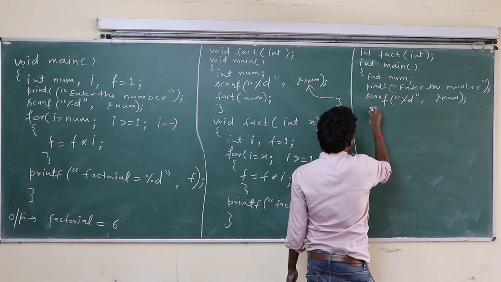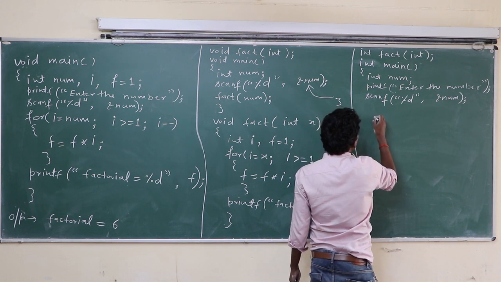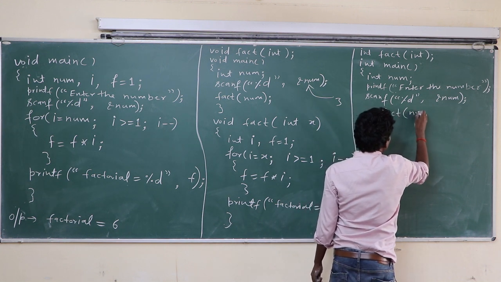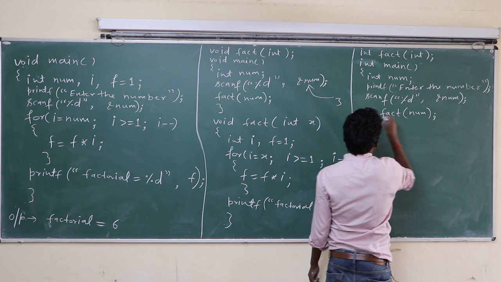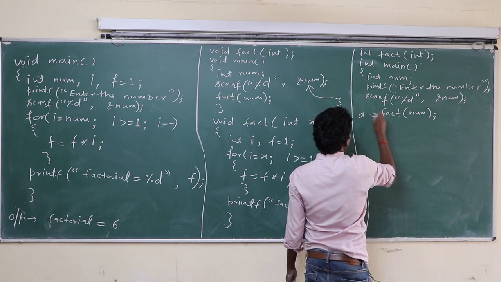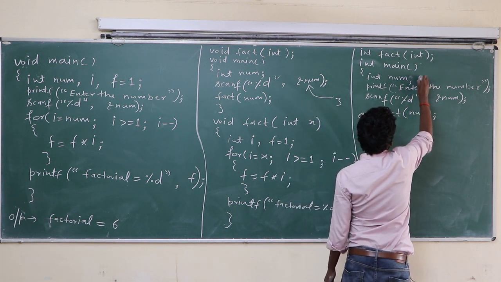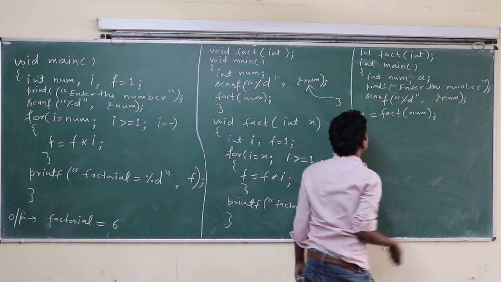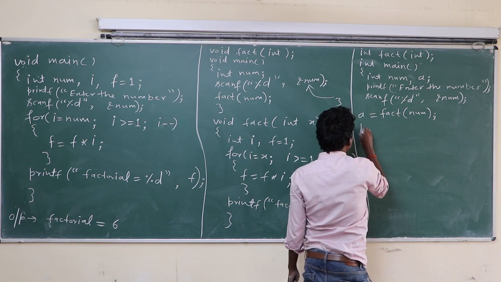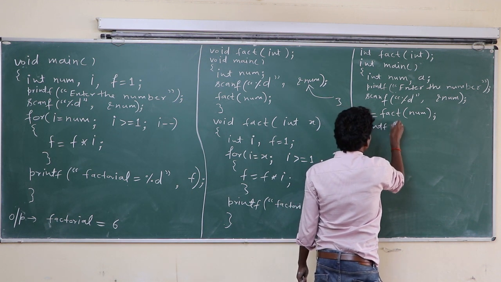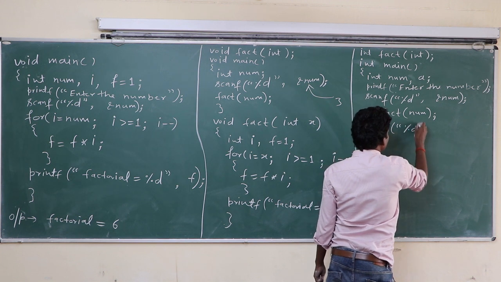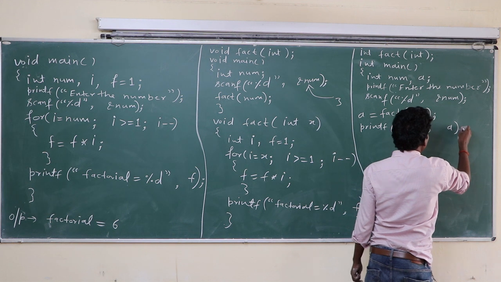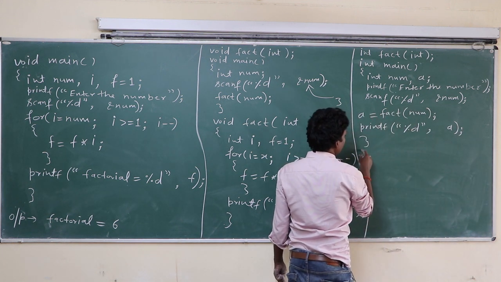Okay. Now we call fact function. Fact num is called, and here is a. We should declare a here also. Okay class. Printf "%d", a is printed here in the main, and main is closed here.